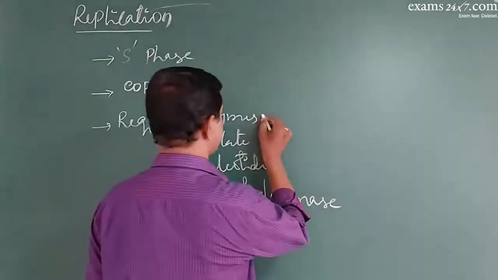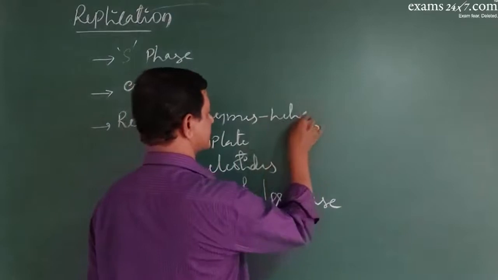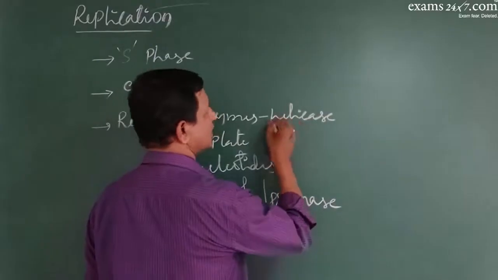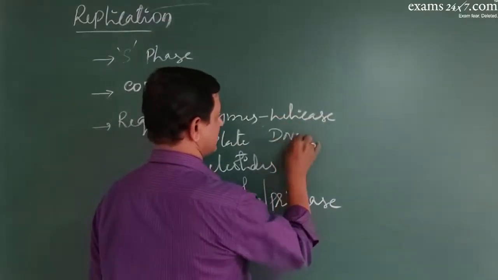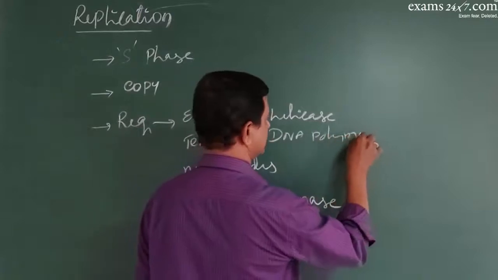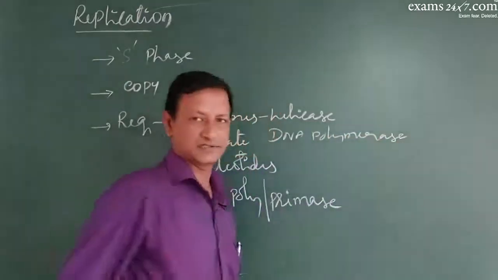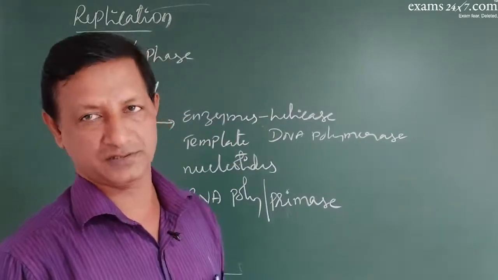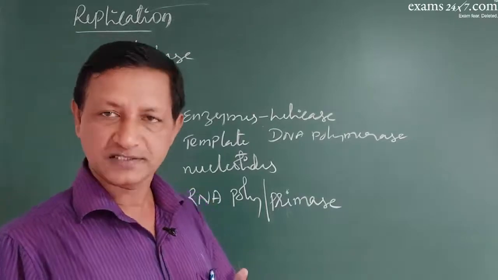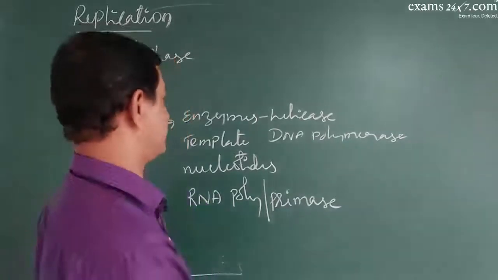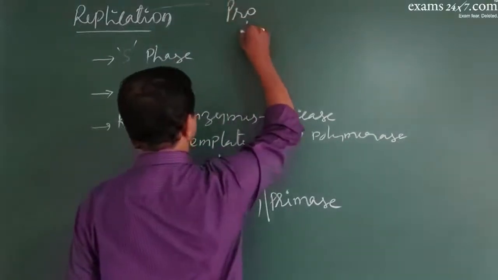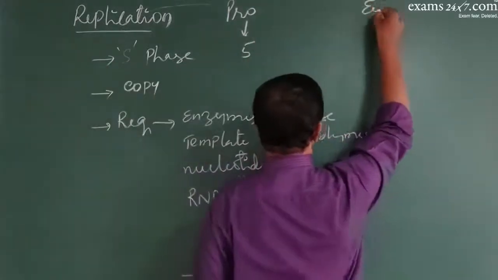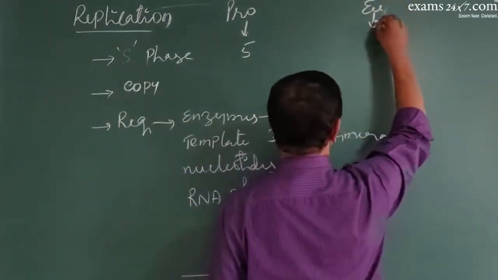Enzymes like helicase, then primase, then the polymerases, mainly the DNA polymerases. The major enzymes needed for replication of DNA are the DNA polymerases. The number of DNA polymerases varies from prokaryotes to eukaryotes. In prokaryotes, the number of DNA polymerases present is 5. In eukaryotes, there are 15.